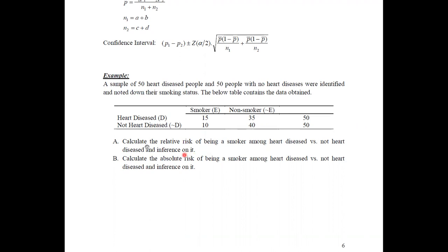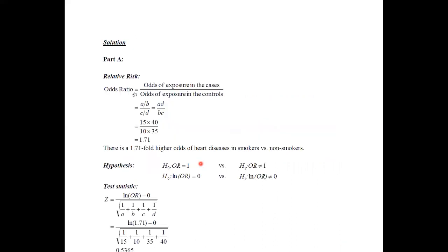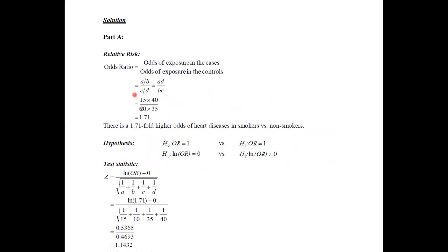Therefore, here what we can do is first calculate the relative risk and make an inference on it, and for part B, we can calculate the absolute risk. To identify the absolute risk, we can take the difference of proportions. Now we'll see how we can perform this calculation and obtain the answer. This is the solution I have obtained.